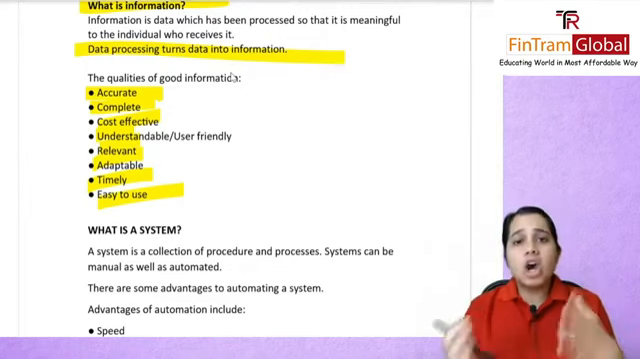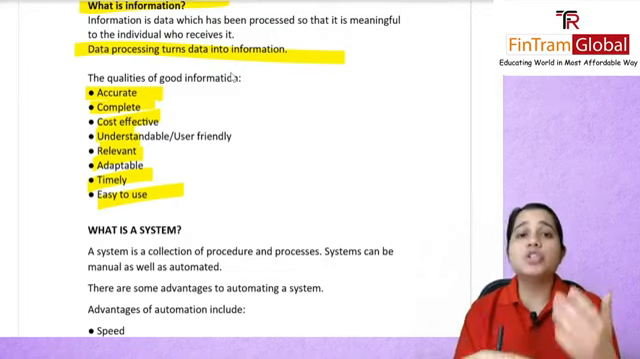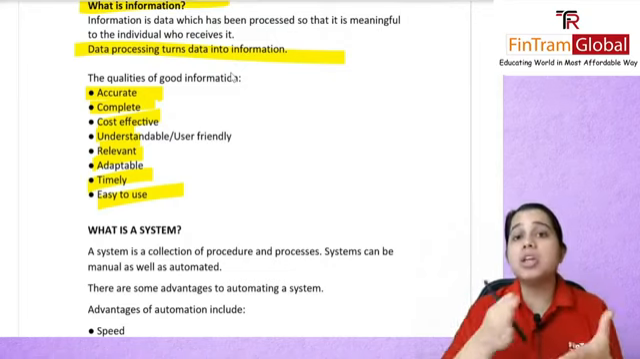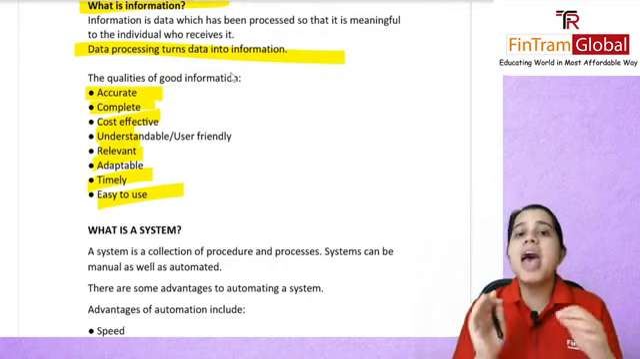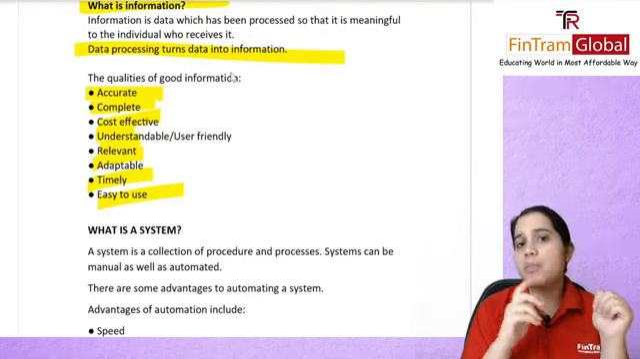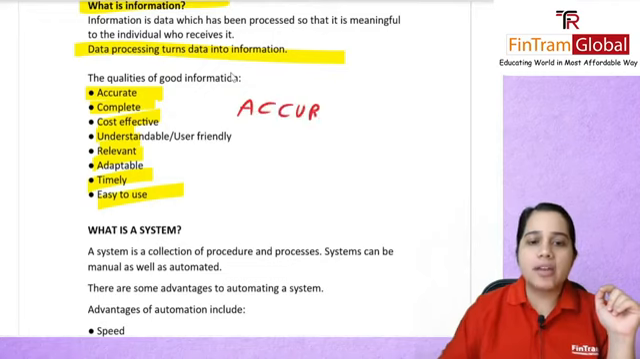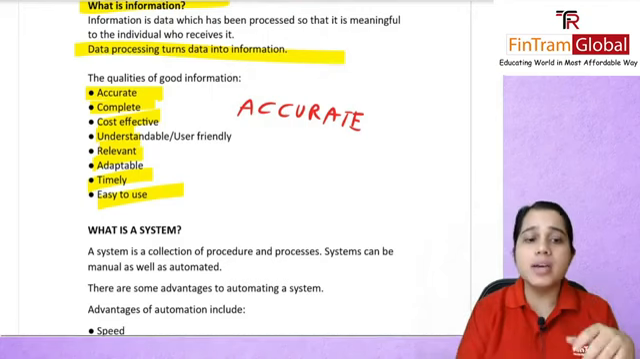Understandable or user-friendly, not having too many jargons. Relevant, of course, for whatever work you need. It needs to be adaptable, should be able to change. Timely, you should be able to get it on time, and it should be easy to use as such. So these are all the qualities of good information, and the mnemonic that you should keep in mind is ACCURATE. From accurate, you can guess all the other words.